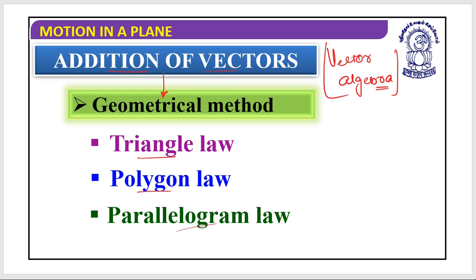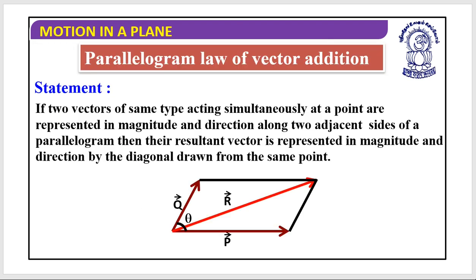We are just giving the proof and statement of the parallelogram law, because from the parallelogram law the situation could be visible very easily, and our formulas can be derived with the help of this. So we are just going to cover the parallelogram law, but all the laws have the same result. Even later, when required, we are going to use the polygon law, and I will give you a brief about it. So first let's begin with the parallelogram law of vector addition.